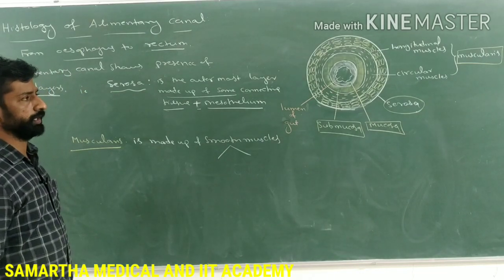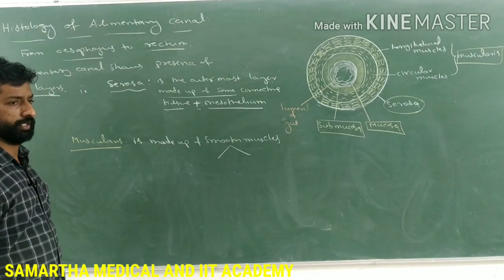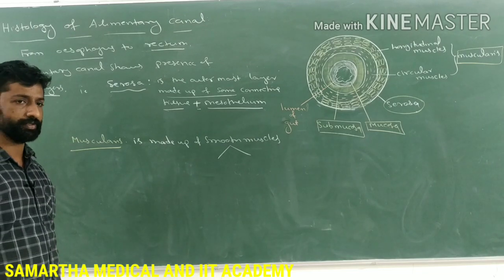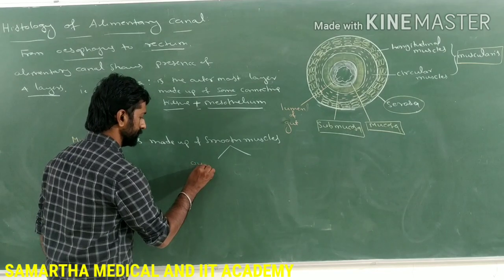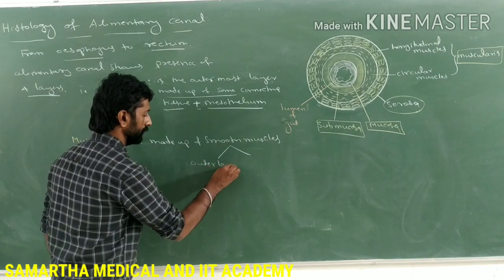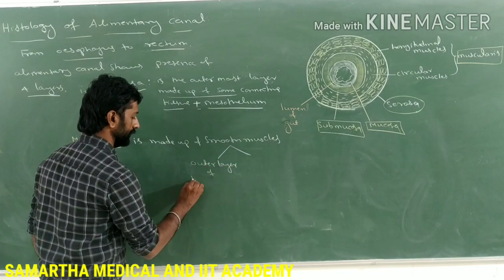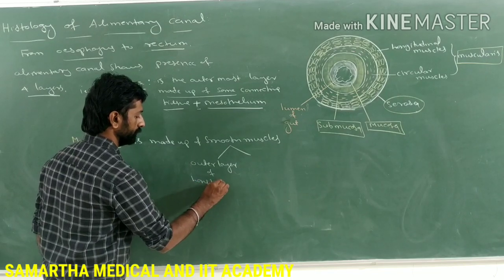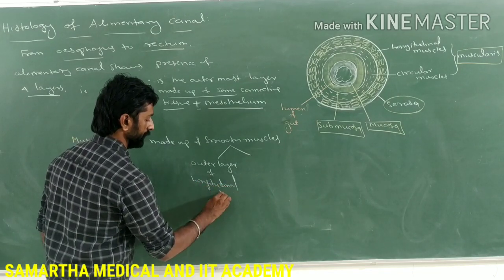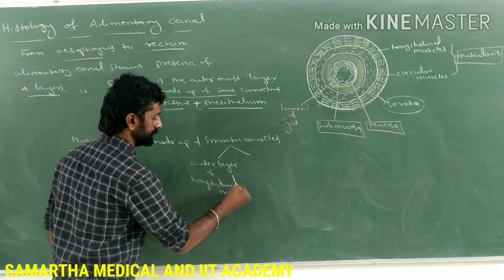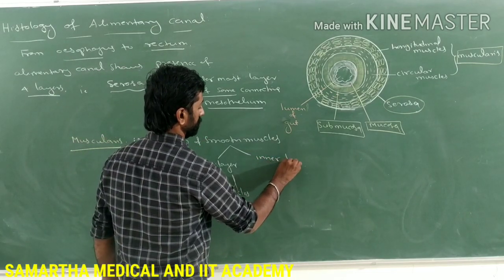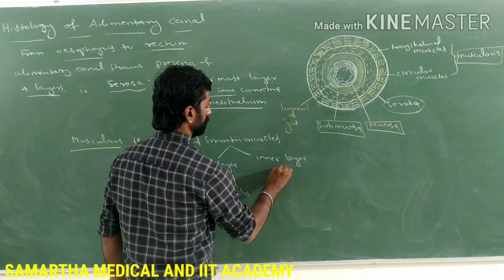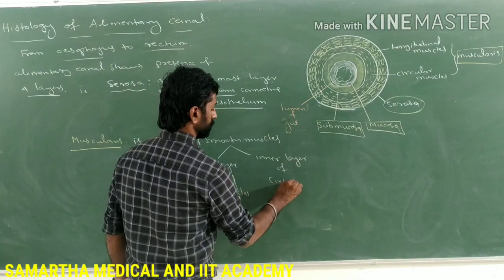The outer layer of smooth muscles is arranged in a longitudinal manner, and they are called longitudinal muscles, and the inner layer is of circular muscles.